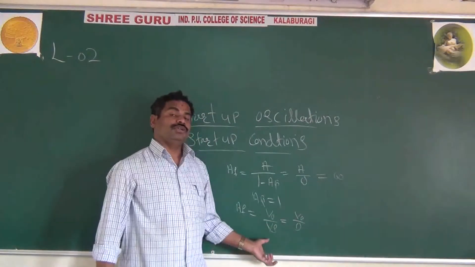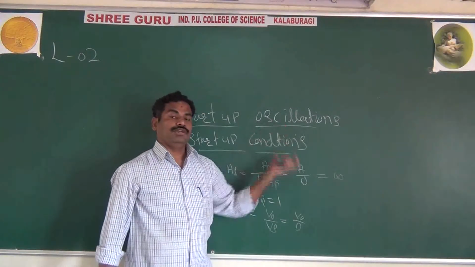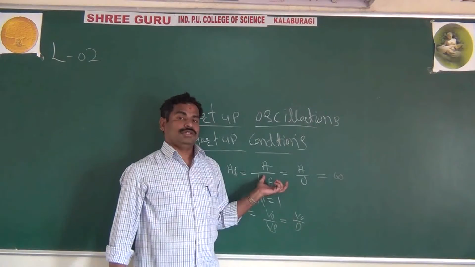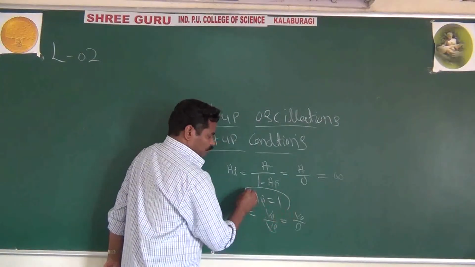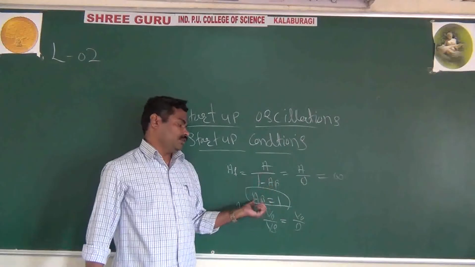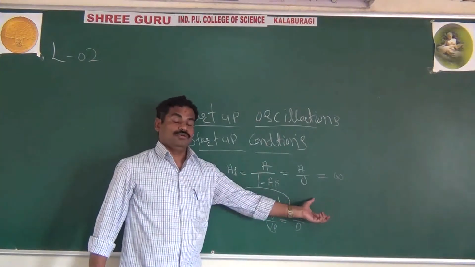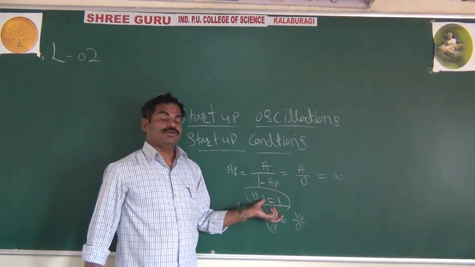It means without any input you will get the output, and that is nothing but an oscillator. The condition for that is A beta equal to 1. If you substitute the loop gain A beta equal to 1 in the equation, we get the output without any input. This is the condition of the oscillator.